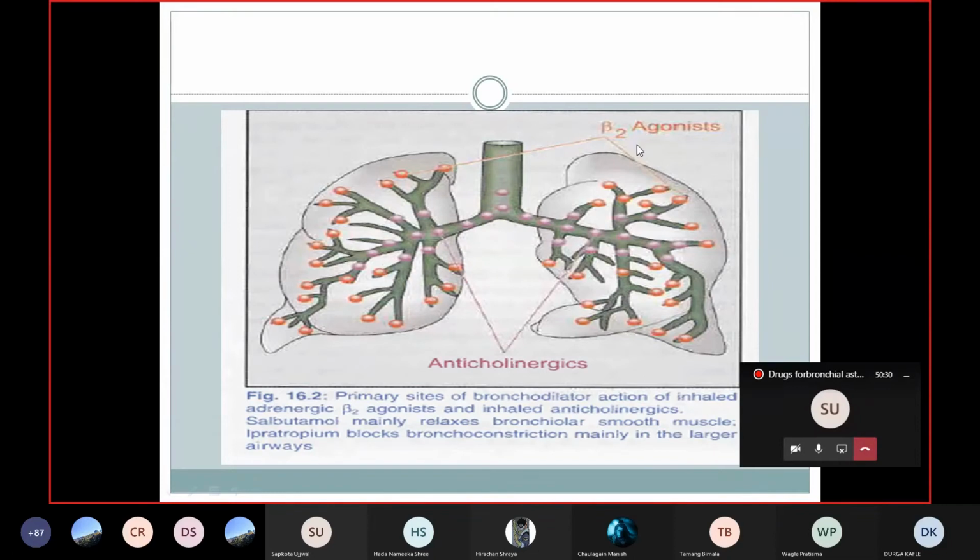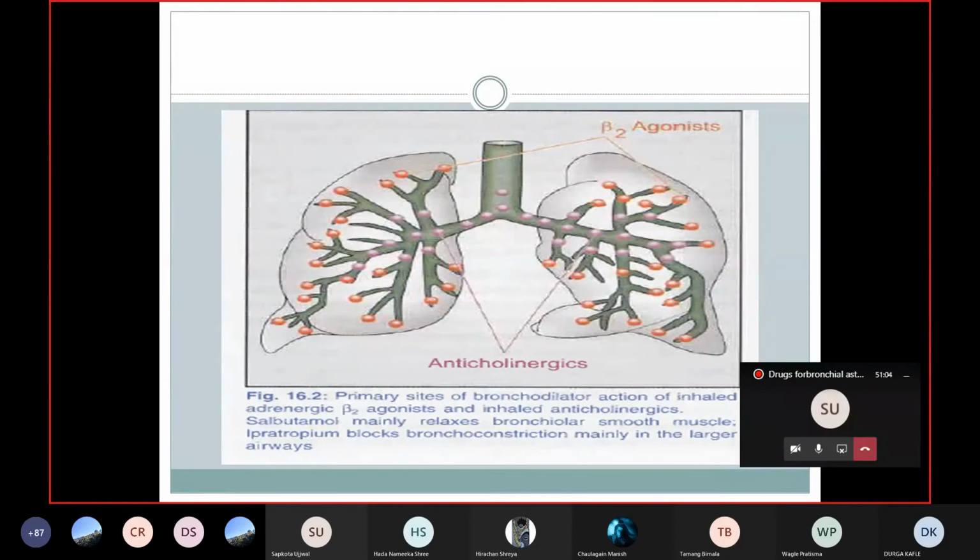Another is that a beta 2 agonist like salbutamol has a rapid onset of action, whereas the anticholinergic has a slow onset of action and a longer duration of action, while the beta 2 agonist has a fast onset and short duration of action. So when you combine these two in the acute attack, the action of the beta 2 agonist is seen immediately, but it lasts for only a few hours.